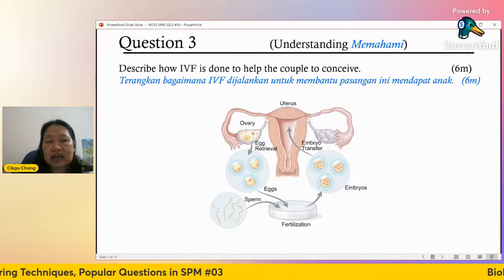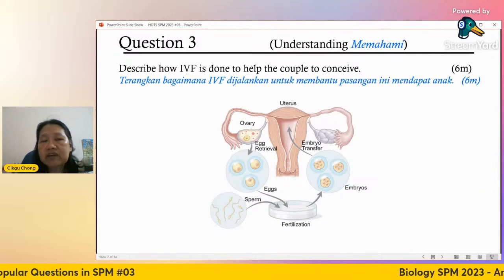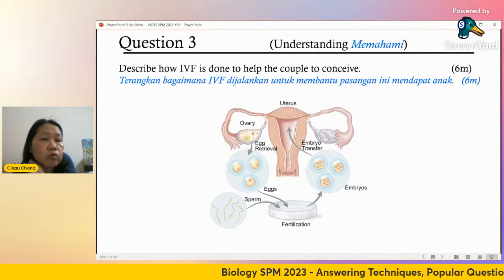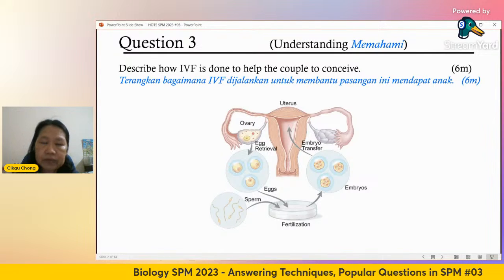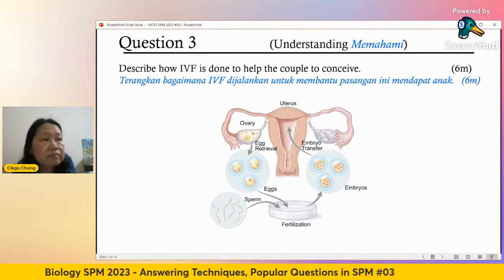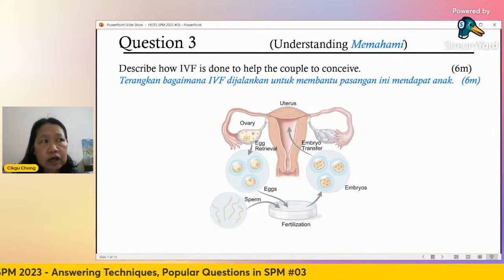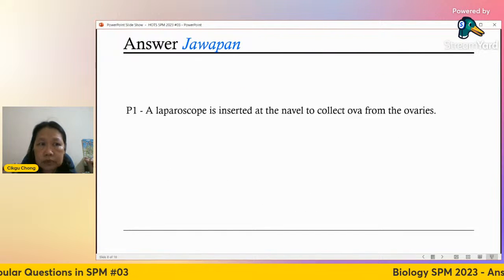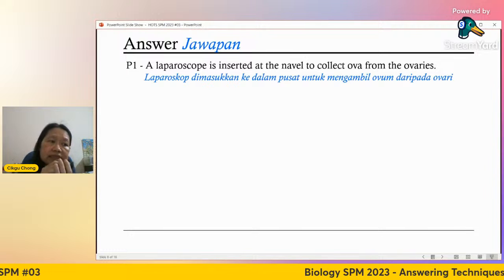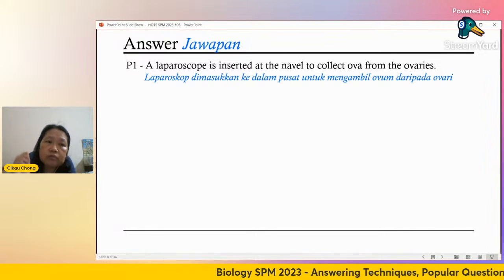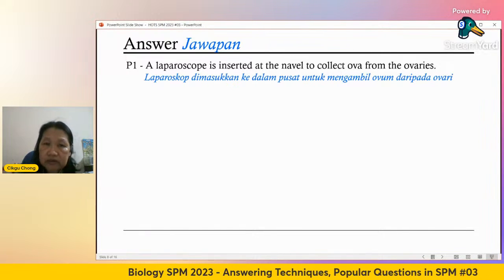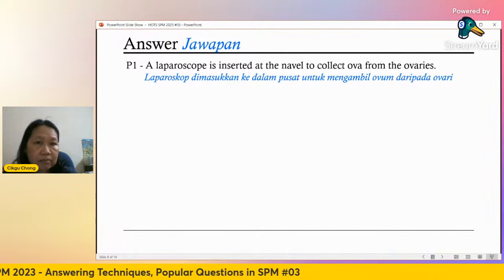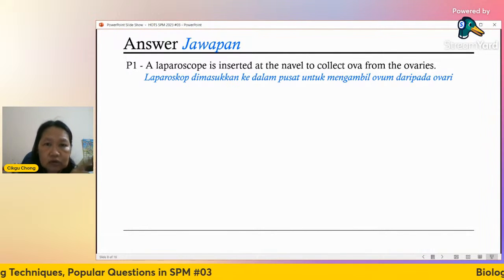Okay. So explain, 6 marks, how IVF is done to help the couple to conceive. Conceive means the woman becomes pregnant. All right. So you start off with, again, remember you have to take out the egg. Take out the ovum first. So a laparoscope. Okay. So this is the device that will be put into the navel. Navel is your belly button, right? Not the umbilical cord. When you were attached to your mother last time, right? That little hole there.